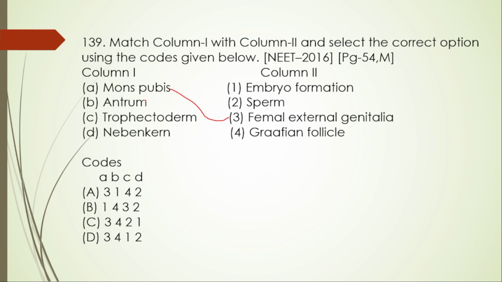Then antrum is for Graafian follicle, B is 4. Then C is embryo formation, and then Nebenkern is sperm. So here 3 4 1 2, 3 4 1 2, the D option is right.